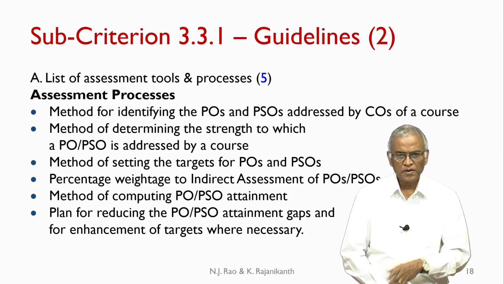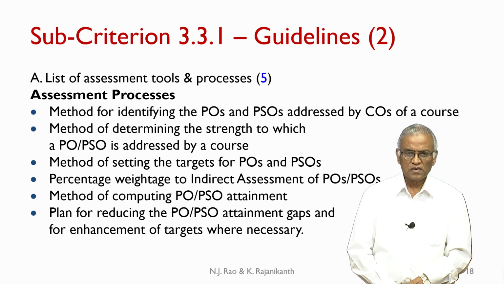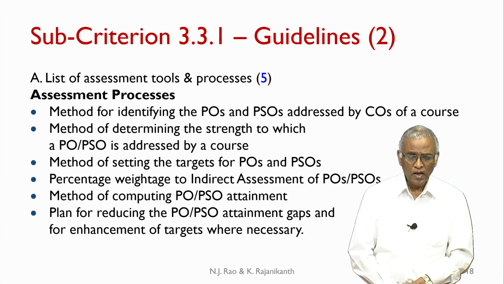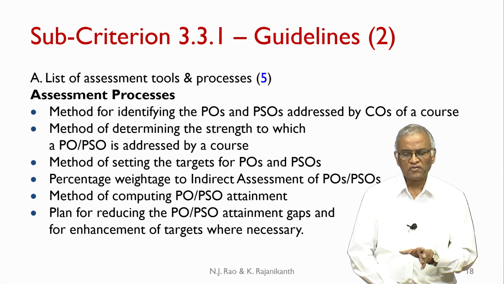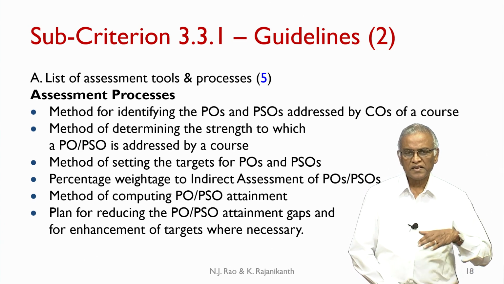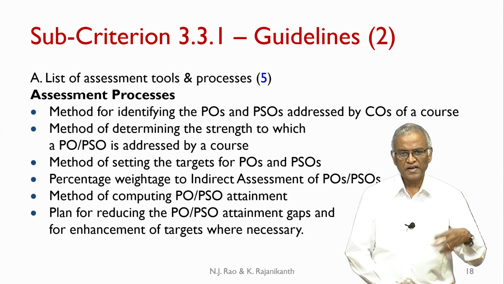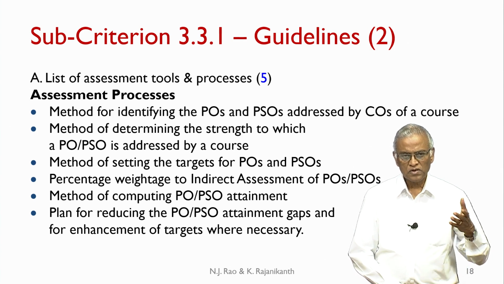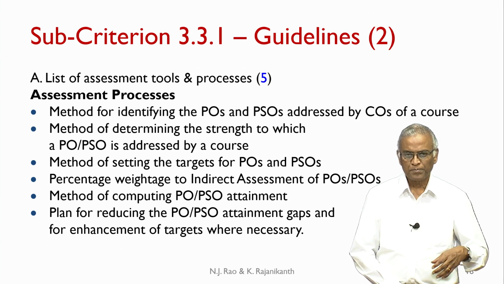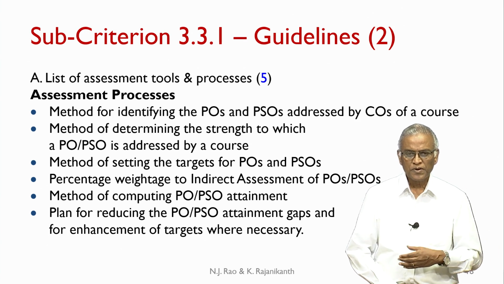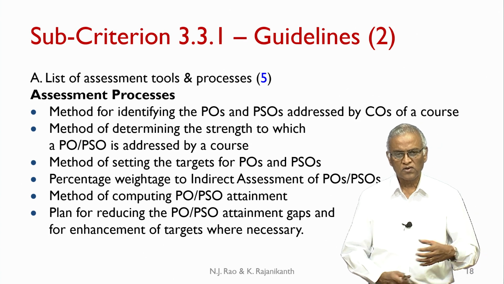See, what you have to keep in mind, a PO is addressed by several courses. So, to that extent, under each course we have already created some kind of a plan for reducing the CO attainment gap. But now when we come to PO, it is not one course, it is several courses.